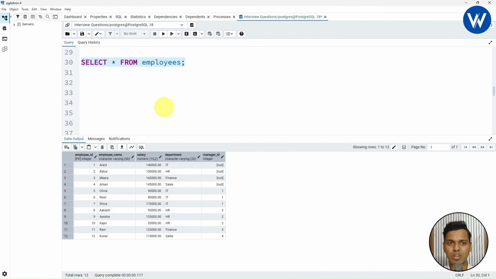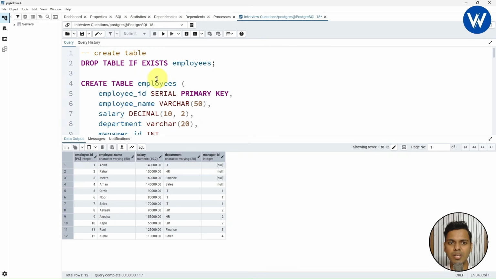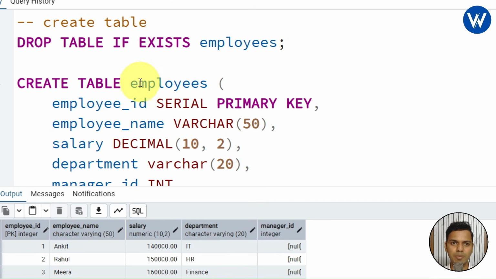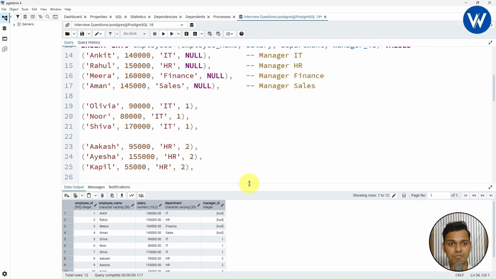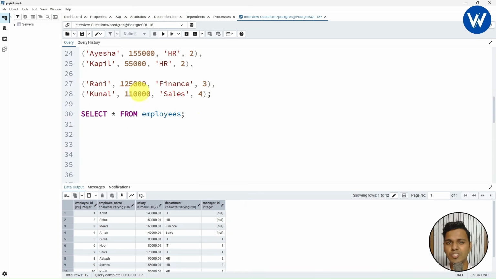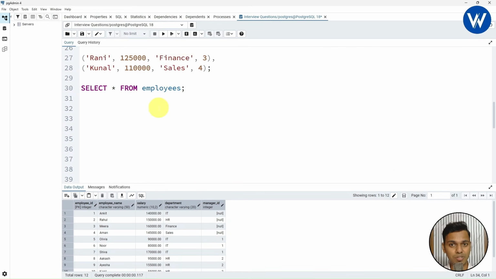So basically I have already created the query. I wrote the query where you can see the table name is employees. Table name is employees. These are the columns. If you want, you can just take help of this file. I will provide the practice file in the description below. Just you need to practice. Okay. Now with this, we are done with the table creation.